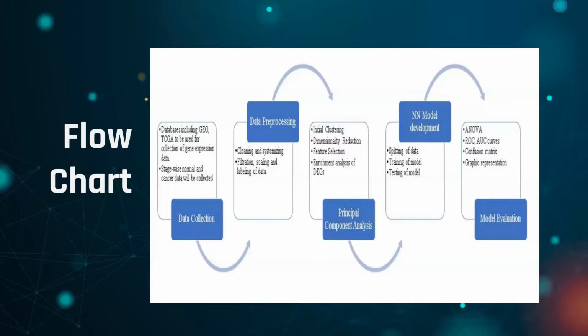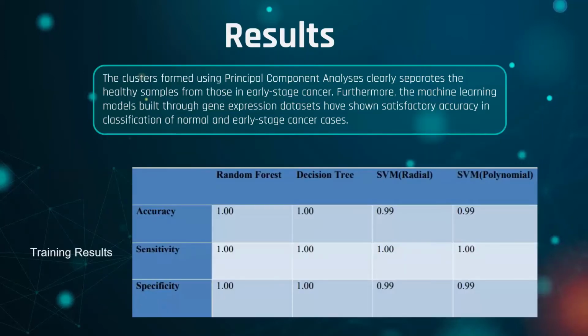Then after model development, we have to evaluate our model. We evaluated our model on confusion matrices of various models, ROC curves, and graphical representations of various machine learning models. Now the results section of our training dataset. The clusters formed using principal component analysis clearly separate the healthy samples from those in the early stage cancer. We got much higher accuracy during the training of our model.